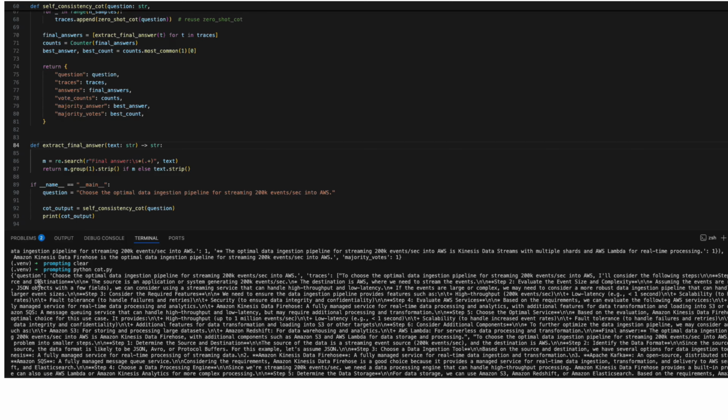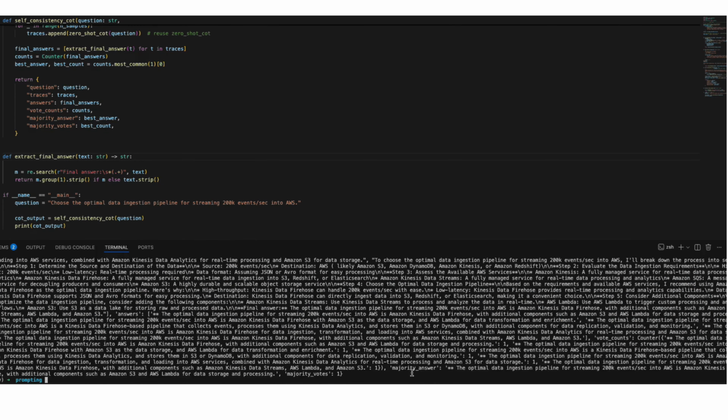You can see there is a lot of output here, but the main thing to focus on is the final result, the majority answer, which says the optimal data ingestion pipeline for streaming 200k events per second into AWS is AWS Kinesis Data Firehose, and it also returns the majority result votes. So this is how self-consistency CoT works.